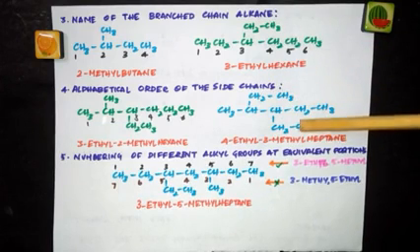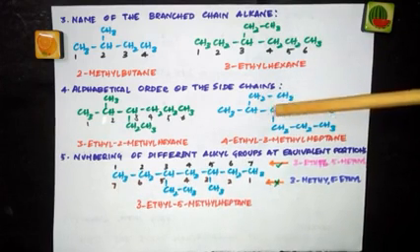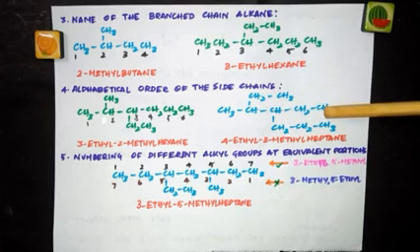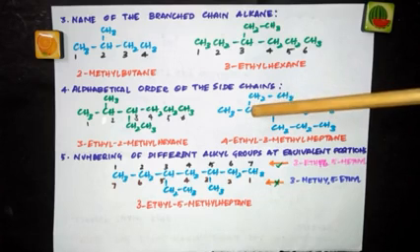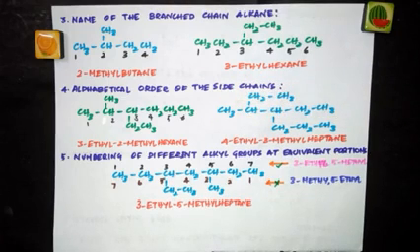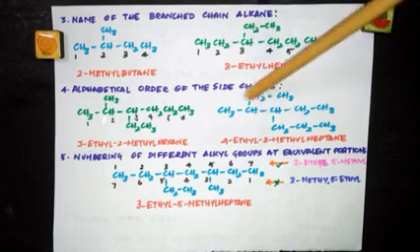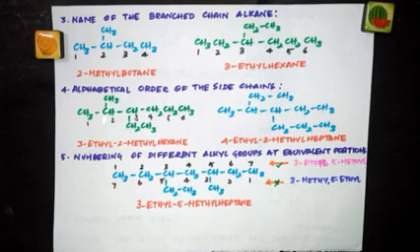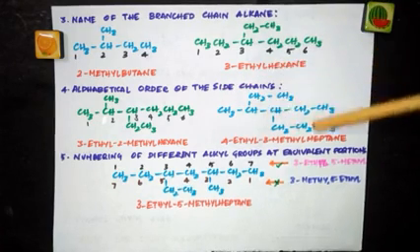Suppose I'm starting the number from here, 1, 2, 3, 4. Fourth position, ethyl. No change in the position of ethyl. But 5, 6, fifth position is allotted to methyl group. So that's not right. You should go by the set of locants rule. So you're going to choose the least way of numbering, least position to the substituent. So this way of numbering is correct.